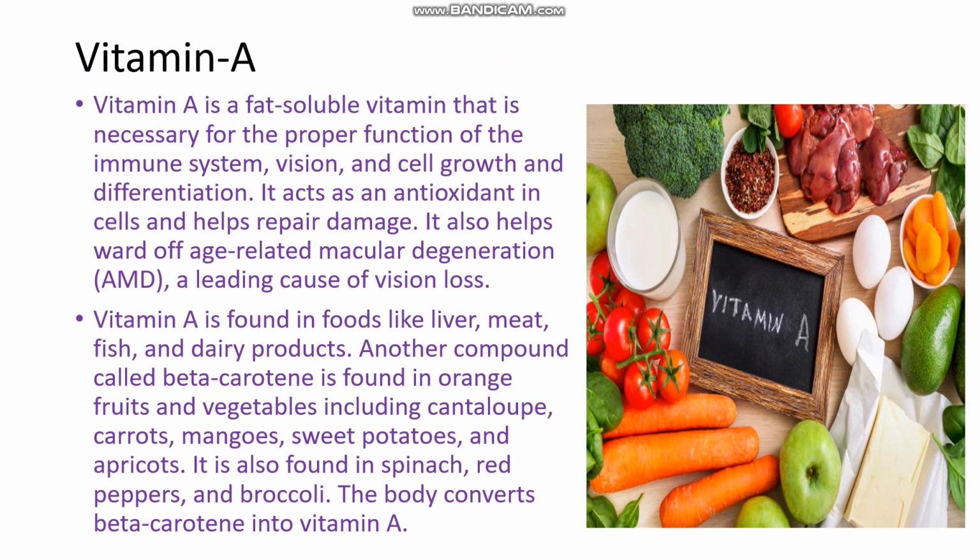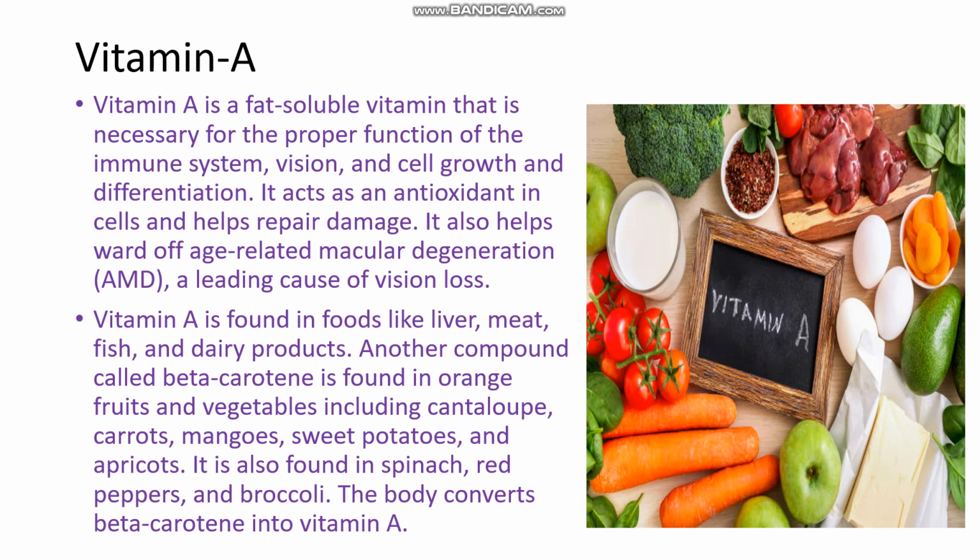Now this is vitamin A. Vitamin A is a fat soluble vitamin, and its functions are that it is helpful in the immune system, helpful to see things for vision, and for cell growth and differentiation. It also acts as an antioxidant in the cells and helps to repair damaged cells or tissues. If there is a lack of this vitamin, we can suffer from night blindness, which means we cannot see during the night time.